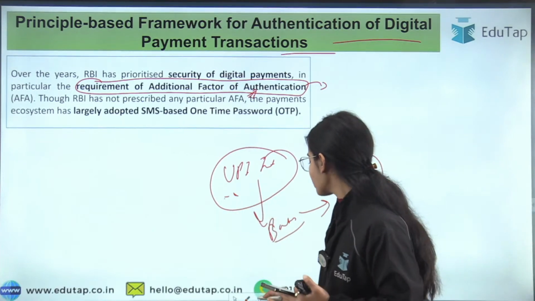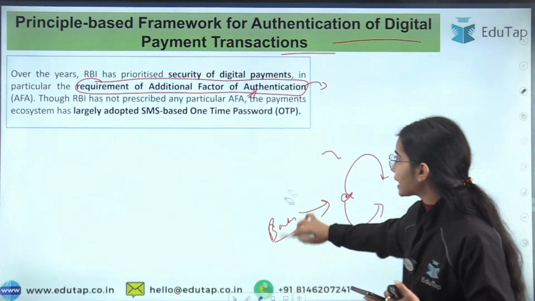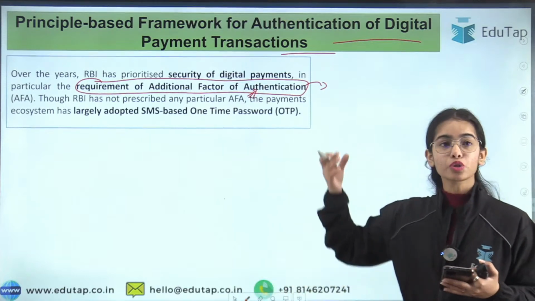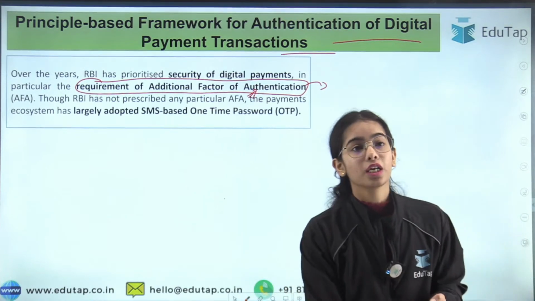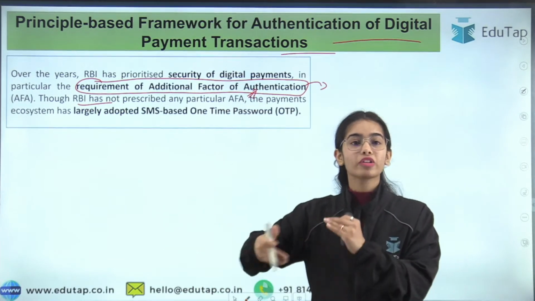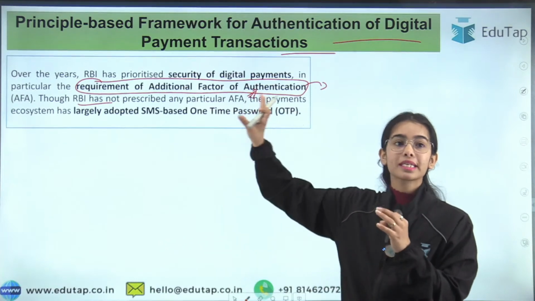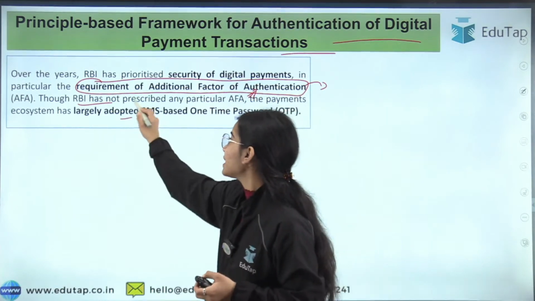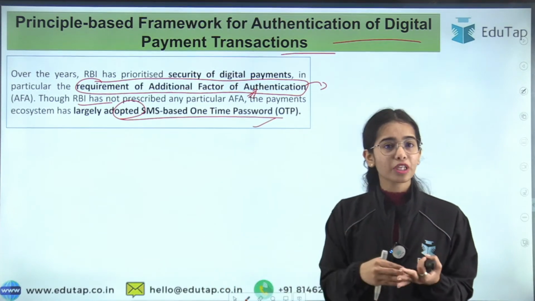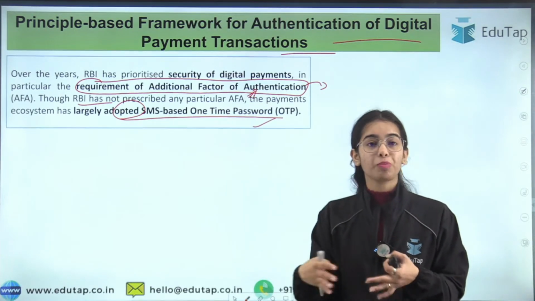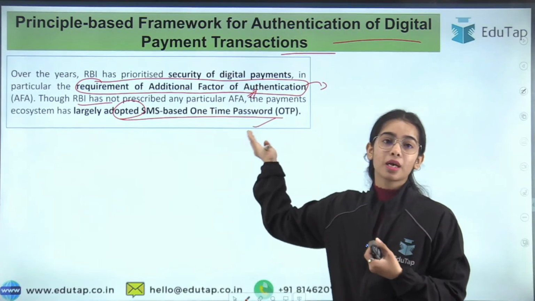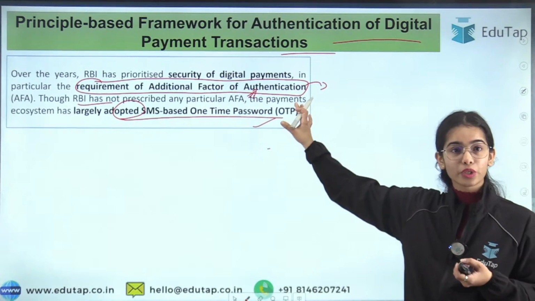So now coming back to the news article, the additional factor authentication is usually required whenever you are making a payment. Now, though RBI has not prescribed any particular way of additional factor authentication, the payments ecosystem has largely adopted the SMS based one-time password. Even if you are taking something from Flipkart, Amazon, they also send the OTP. Even in net banking, all the banks also use the SMS based one-time password as the additional factor authentication.